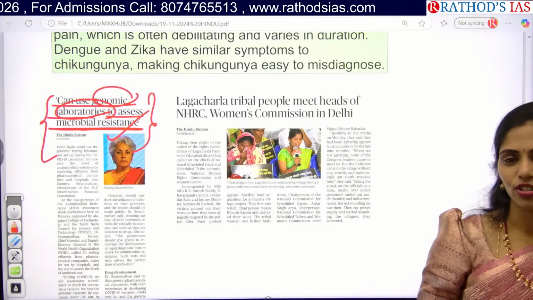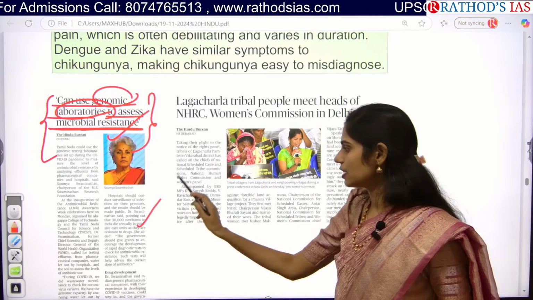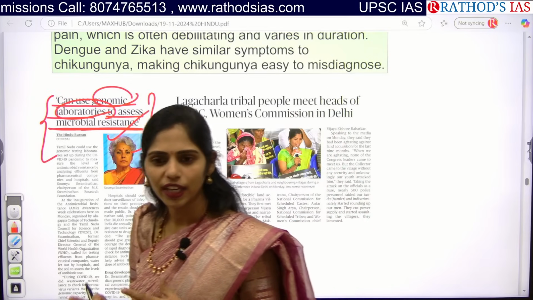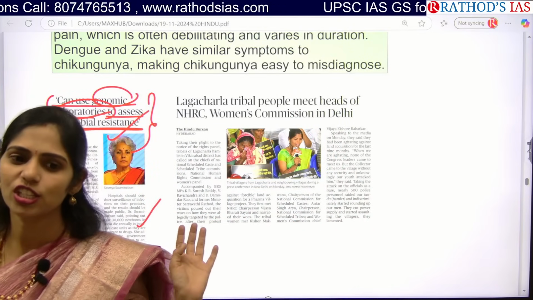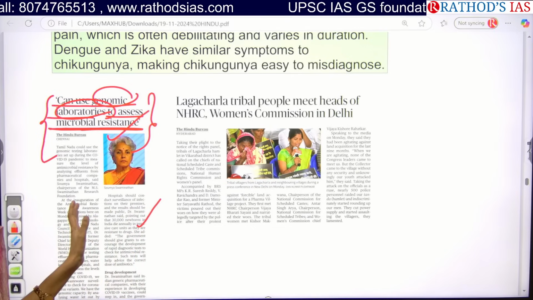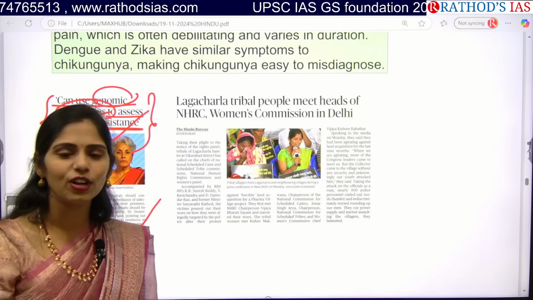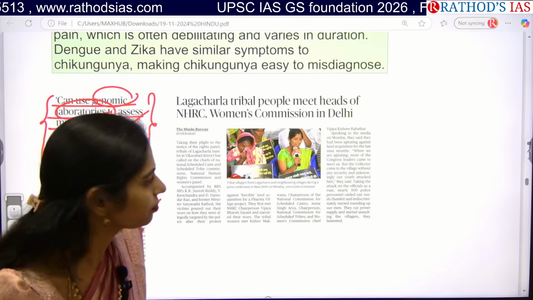So now, because of antibiotic resistance, it is not responding to any antibiotics, so we have to go for changing the gene of that bacteria. So it will be very, very costly because we have to invest in R&D.